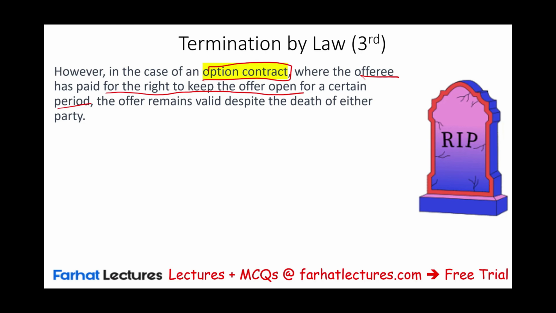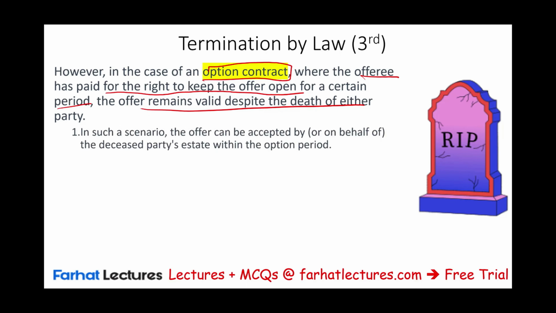Offer some money to keep the offer open and valid. Well, then the offer remains valid despite the death of either party. In such a scenario, the offer can be accepted on behalf of the deceased party's estate within the option period. So simply put, the person that passed away legally still exists through their estate and the option contract is valid.